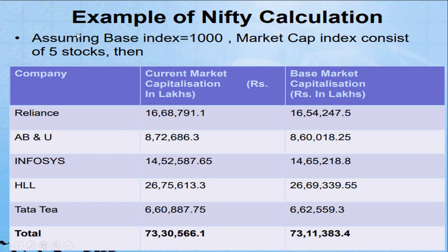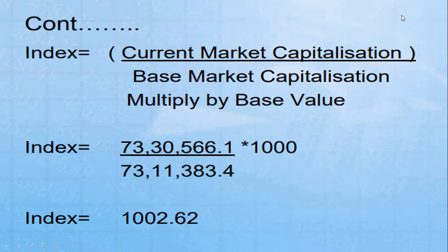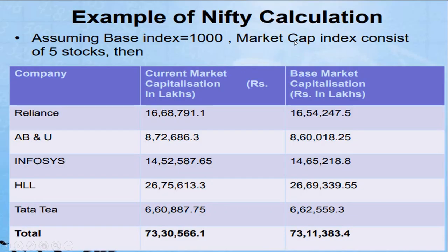Example of Nifty calculation. Assume the base index, as I already told you, is 1000. Market capitalization in the index consists of 5 stocks. Actually we should take 50 stocks, but it is very difficult to show you, so I have taken only 5 stocks which are in Nifty. The companies are Reliance, HDFC, Infosys, HUL, Tata. Then current market capitalization in rupees lakhs, and base market capitalization in rupees lakhs.